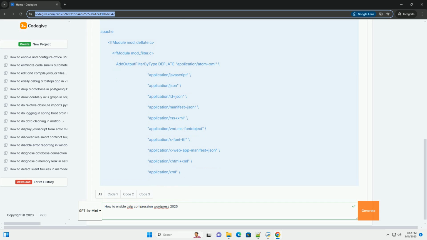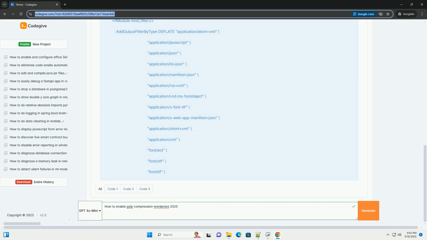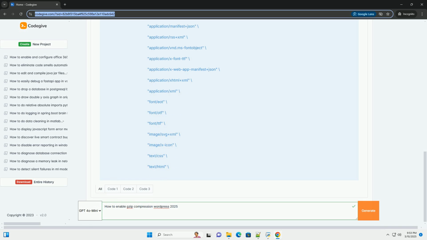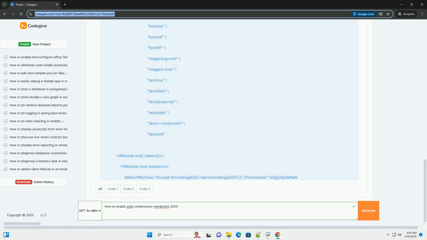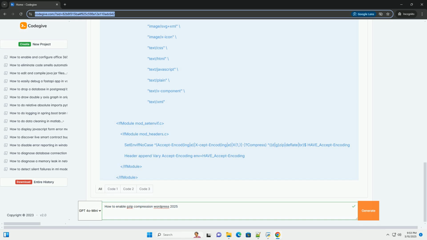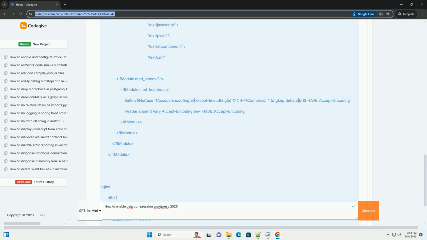Understanding Gzip compression. Before we begin, let's clarify what Gzip compression does. Data reduction. Gzip is a data compression algorithm that reduces the size of web files, HTML, CSS, JavaScript, XML, etc., before they are sent from the server to the user's browser. Faster download times. Smaller files download faster, leading to quicker page rendering. This significantly improves perceived and actual website speed.